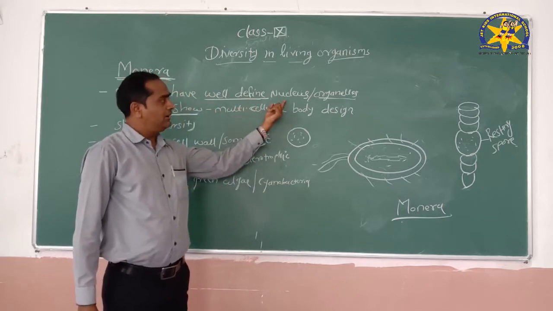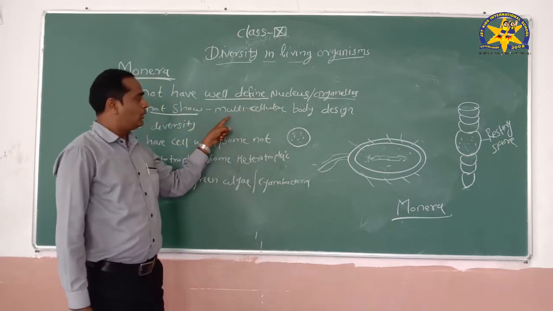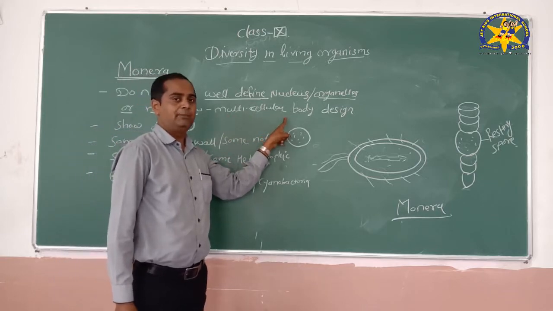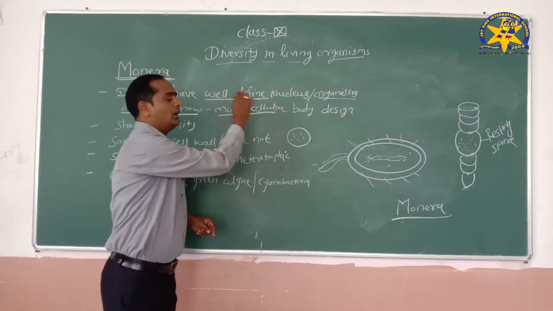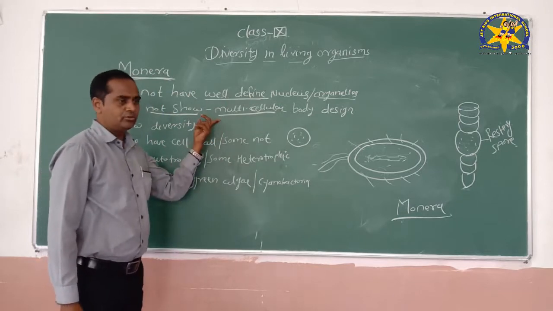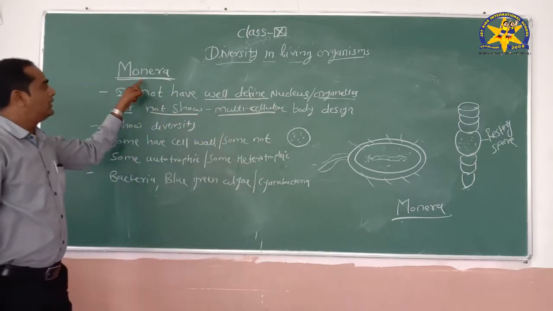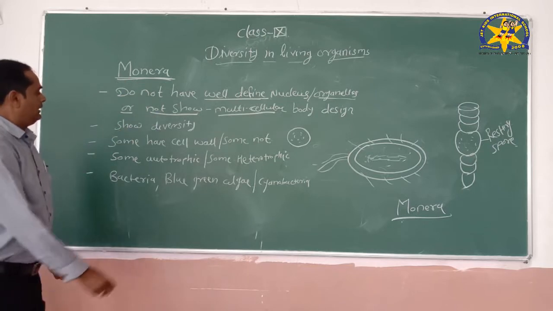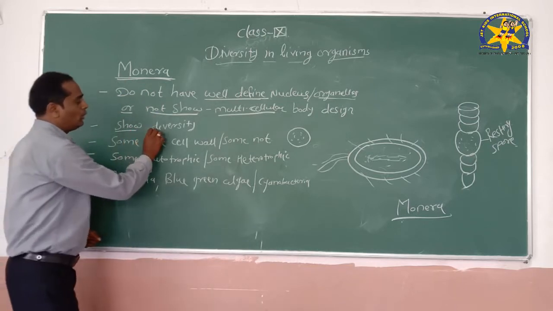As they do not have a well-defined nucleus, their body design is very simple as compared to the multicellular organisms. So this is the second characteristic of the Monera group. But it shows more diversity.